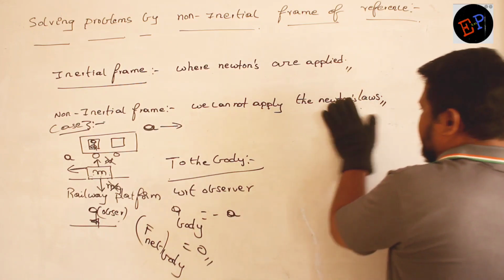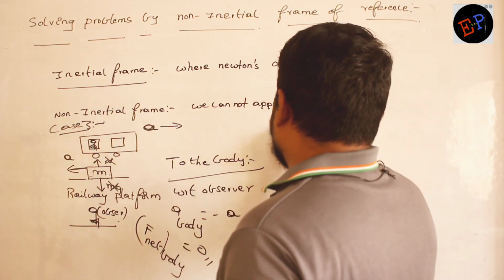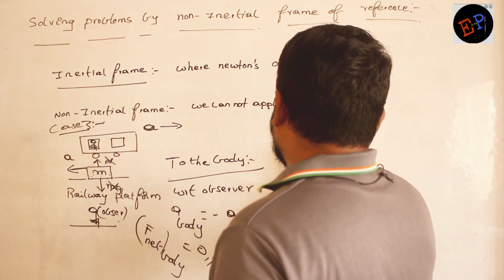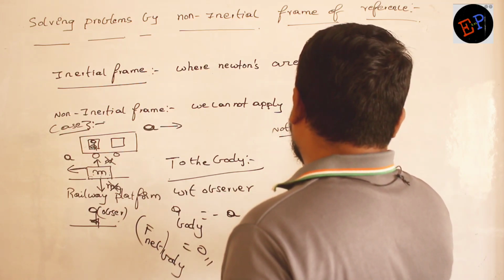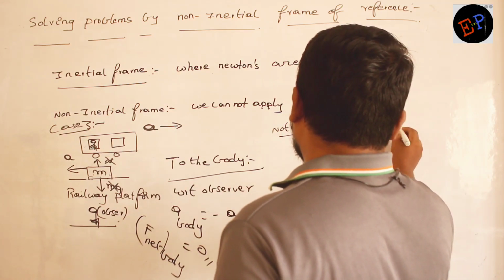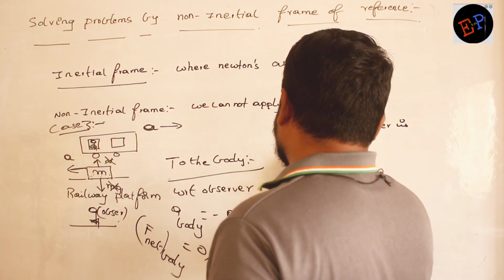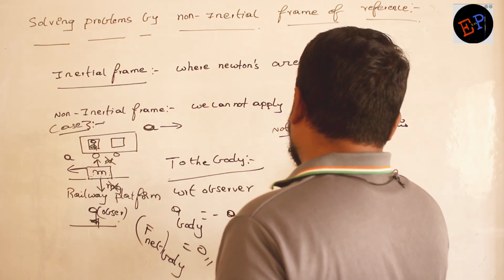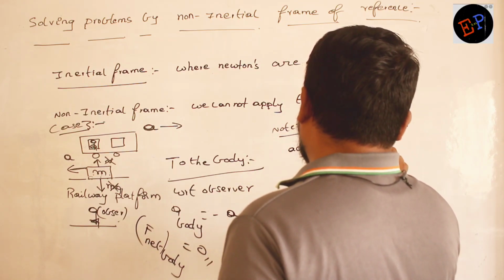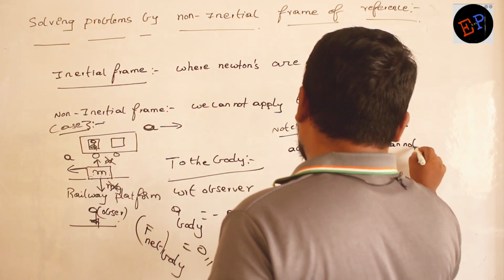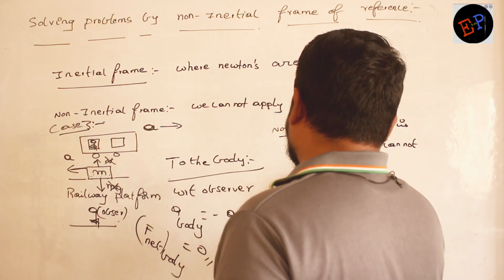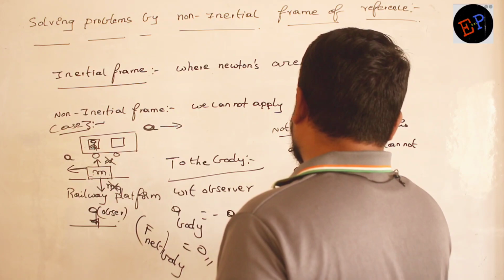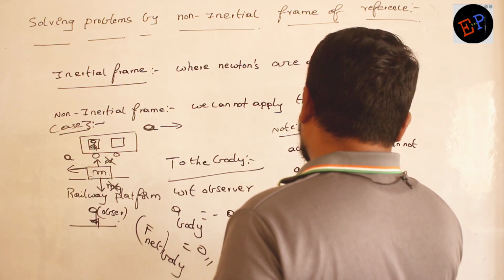Therefore I write that, so when the observer is accelerating, we cannot apply the Newton's laws.